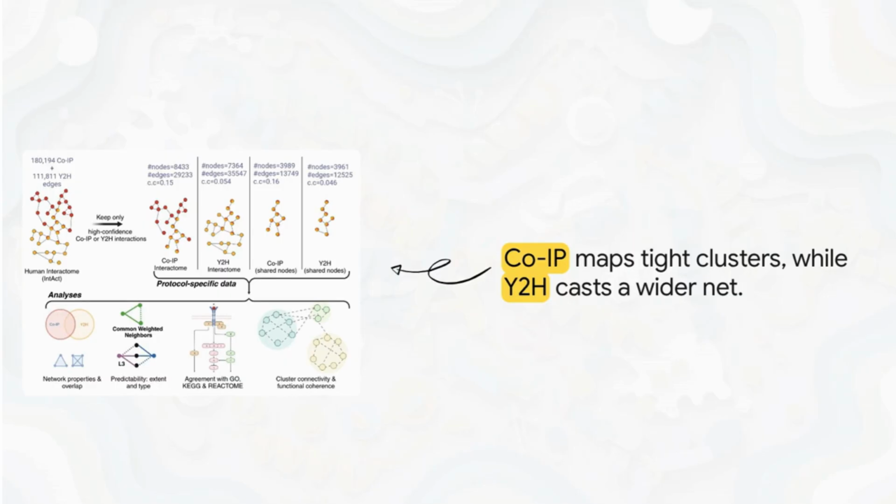Even when we filter for high-confidence interactions and look at the exact same shared nodes, the co-IP network forms tighter, denser clusters, those functional friend groups we just talked about. The Y2H network, meanwhile, is much more stringy and diffuse. It's an expansive web, for sure, but it's really lacking those tight-knit cliques.